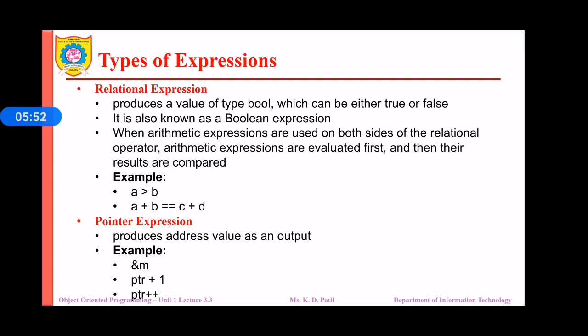The next expression is pointer expression. It produces an address value as an output. For example, ampersand m, pointer plus 1, pointer plus plus, these produce the address values of the respective variable as an output. That's the reason it is called a pointer expression.